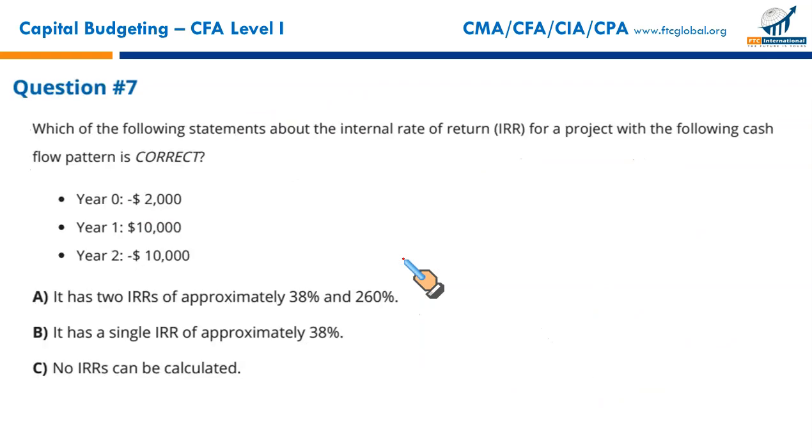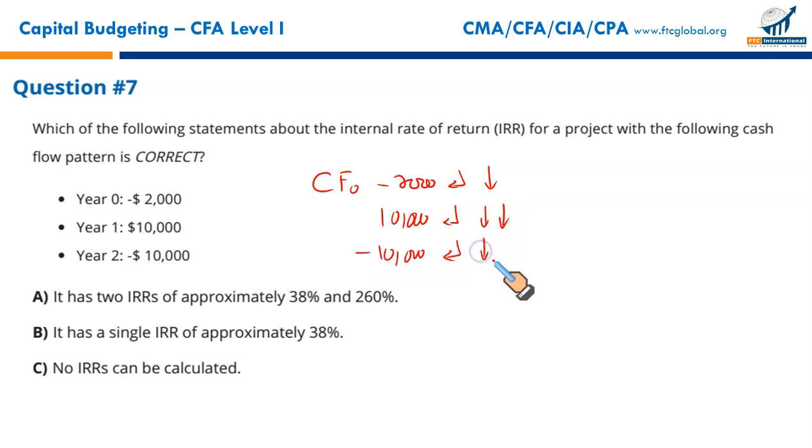C. Again, a computational question. Which of the following statements about the internal rate of return for a project with the following cash flow pattern is correct? What you will do again, there is a cash outflow at year 0, negative 2000. You enter it in the calculator, press the down arrow key. The next year cash flow is $10,000. You enter the sign, then the down arrow key. Since it's a single cash flow, single frequency, you simply press the down arrow key again. Negative 10,000. Enter, down arrow, frequency is 1. You press the down arrow key again, and you simply press IRR followed by CPT. That's all. Let's do it.